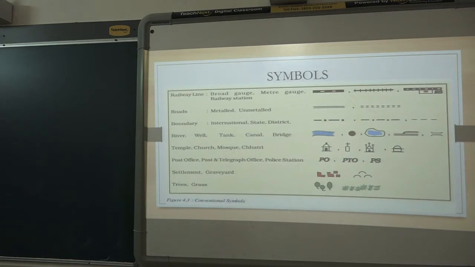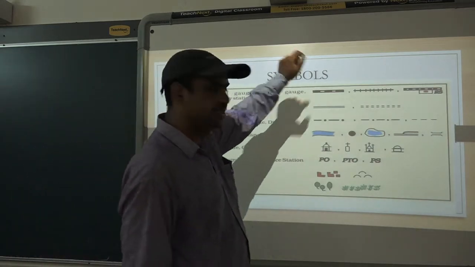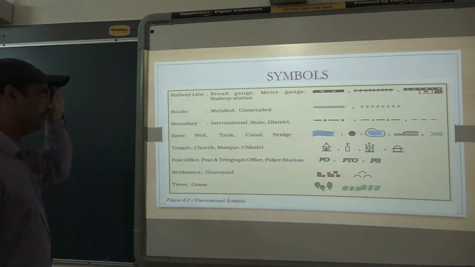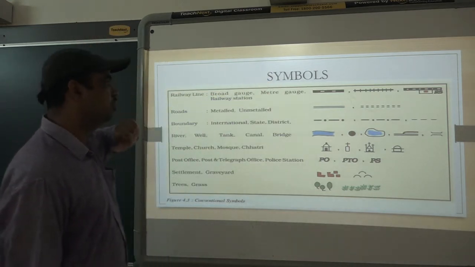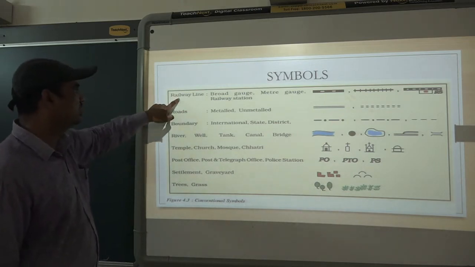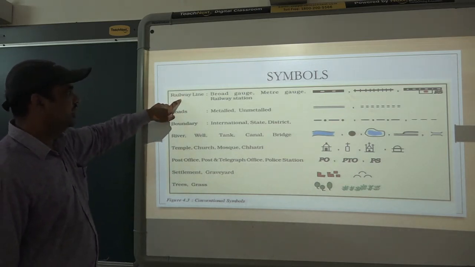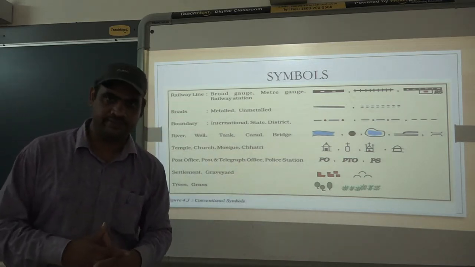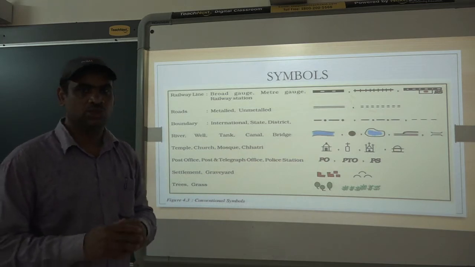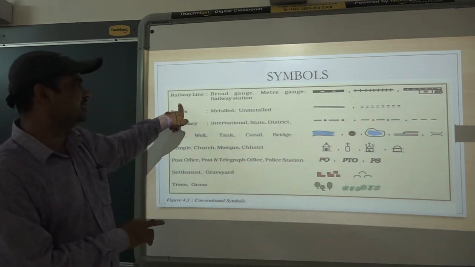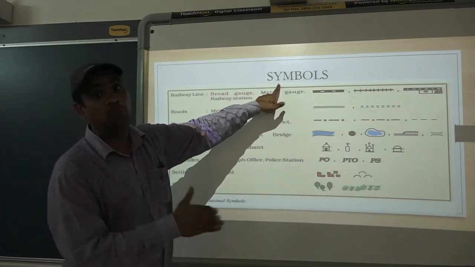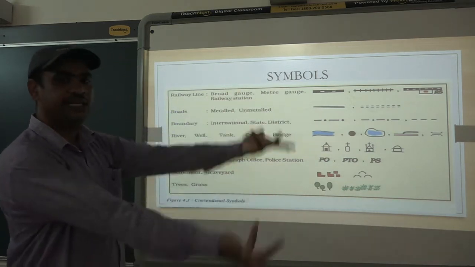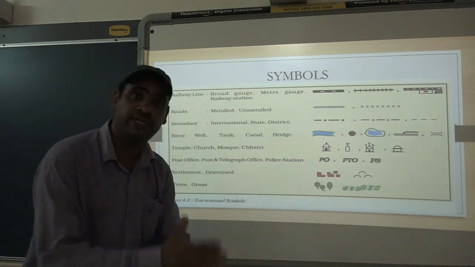Next, a very important part of a map is symbols. Symbols are important on a map. Here are some symbols that are given in your textbook. Railway lines: if you want to know about the railway tracks in a particular country or state, you can take help of these symbols. These symbols are useful. For example, railway lines are shown differently.